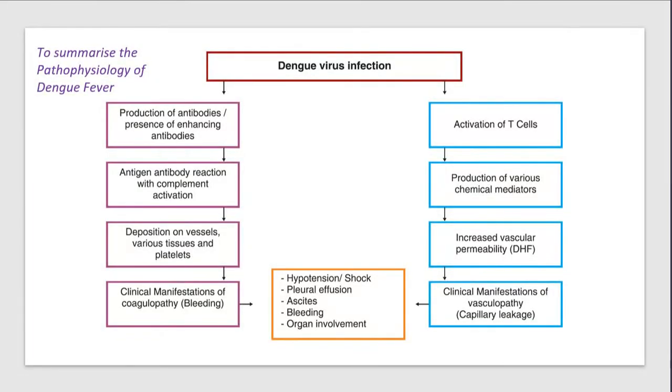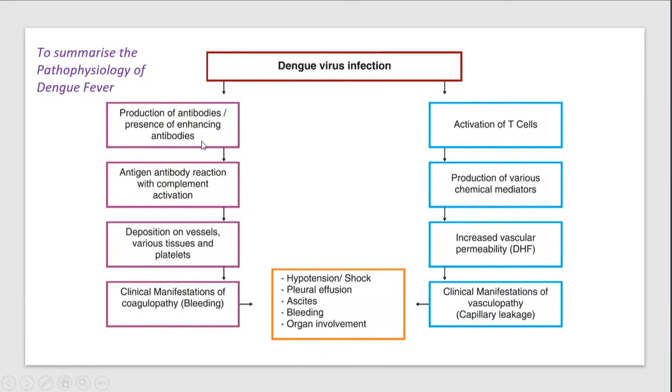So to summarize the pathophysiology of dengue fever, there is production of antibodies, presence of enhancing antibodies, and an antigen antibody reaction with complement activation. This deposition in the vessels, various tissues and platelets leads to destruction and the clinical manifestations of coagulopathy. And on the other side, there is activation of T cells, production of various chemical mediators, and increased vascular permeability that leads to dengue hemorrhagic fever, and the clinical manifestations of vasculopathy, that is capillary leakage.